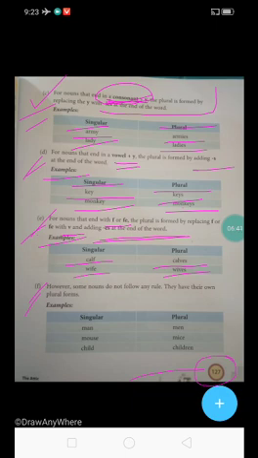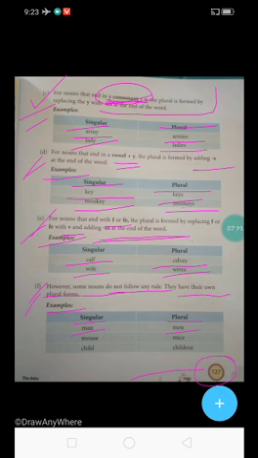Now come to question number F. Question number F is saying that, however, some nouns do not follow any rule. They have their own plural forms. They never follow any rules. Examples we will discuss. You can see singular and plural, two boxes. Now you can see man, men. The sound is similar, but the spelling is different.